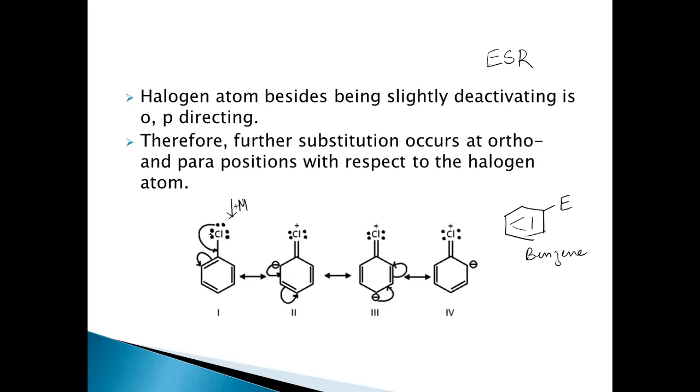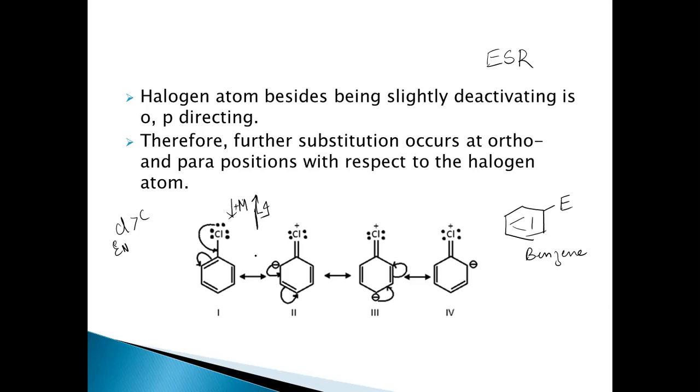And you know that Cl is electronegative. Cl is more electronegative than the carbon atom. So it can also withdraw the electrons from the ring by means of the inductive effect, the minus I effect. And the lone pair of electrons present on the chlorine will be in resonance with the pi electrons of the ring by means of the plus M effect. So there are two effects operating here in opposite directions.